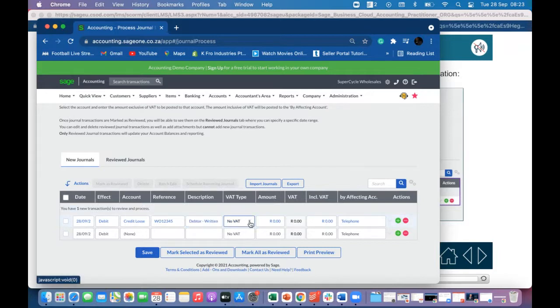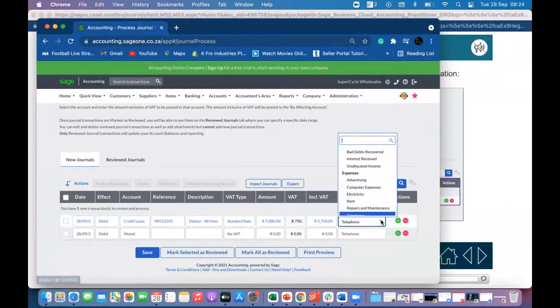Okay, and then obviously we know that there is VAT applicable here, because you guys sold me some products. So the VAT exclusive amount is what you put here. I'm going to put 5,000. Can you see it automatically calculated the VAT and the VAT inclusive amount? So that's what they meant by the rest will automatically be entered.